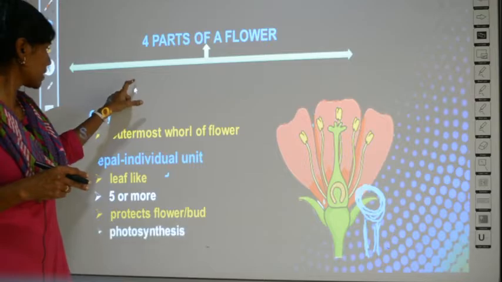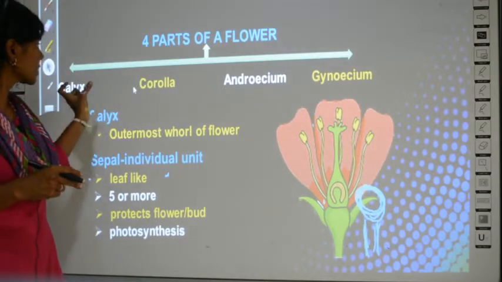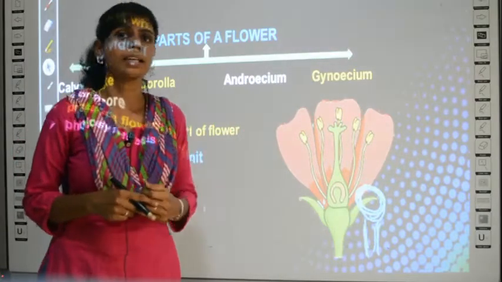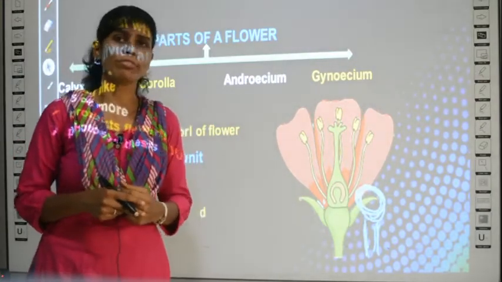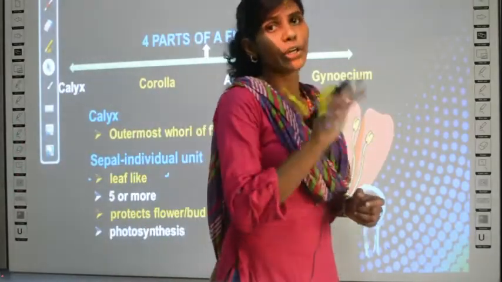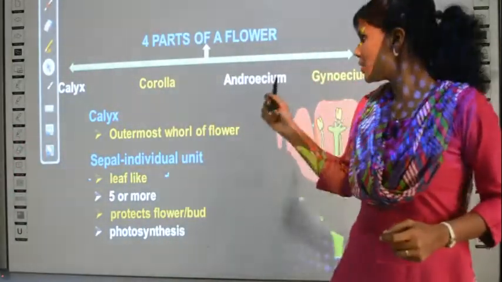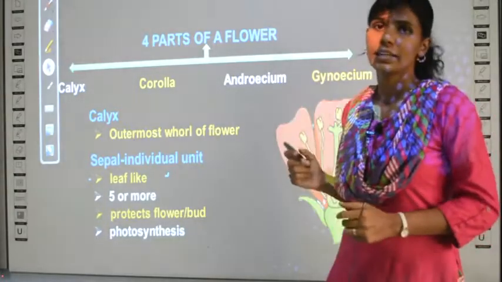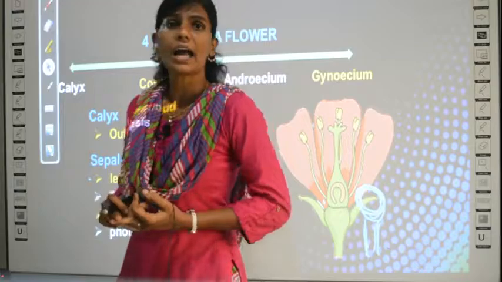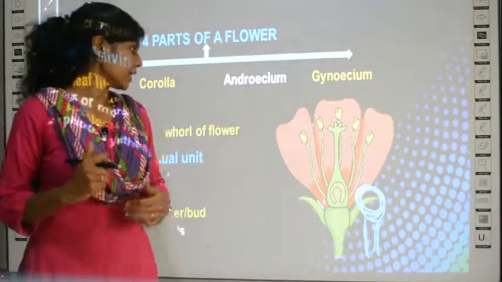The 4 main parts include calyx, corolla, androecium and gynoecium. What are the 4 parts of a flower? The 4 main parts include calyx, corolla, androecium and gynoecium. What are they? Calyx, corolla, androecium and gynoecium.